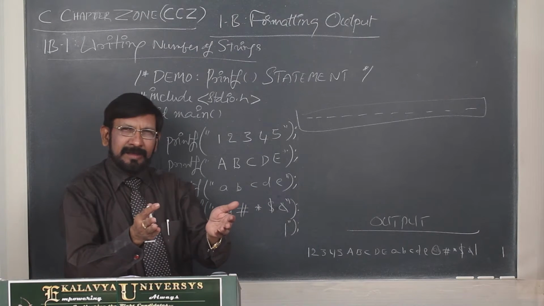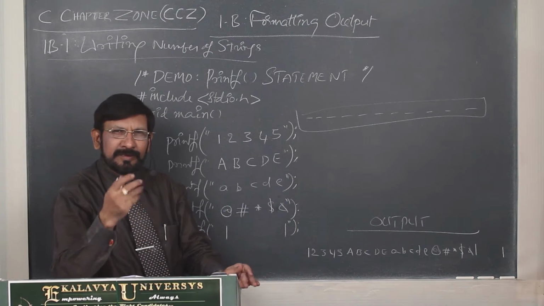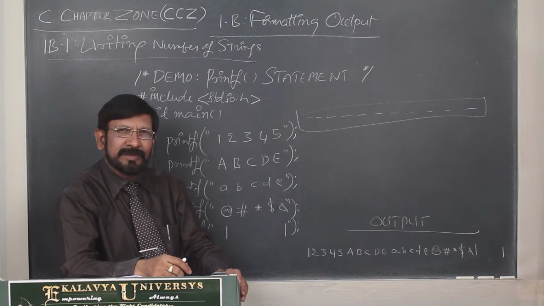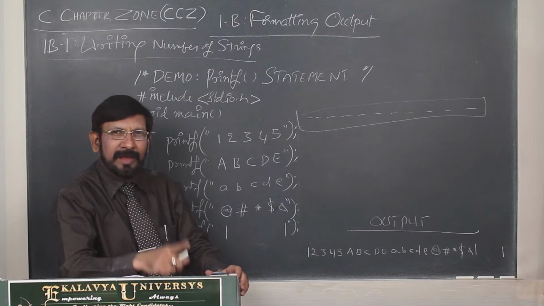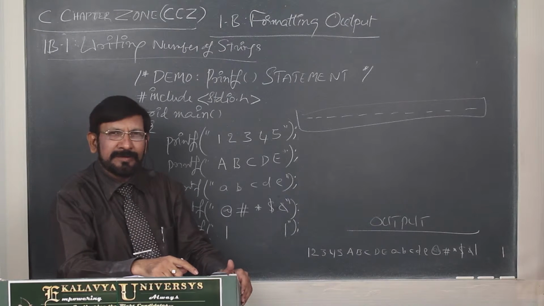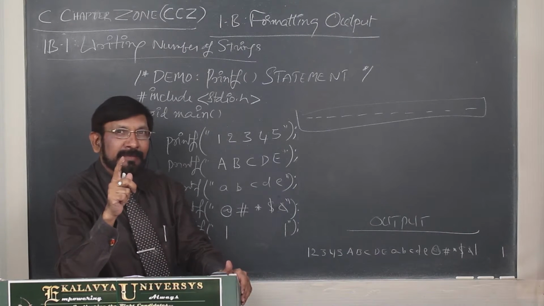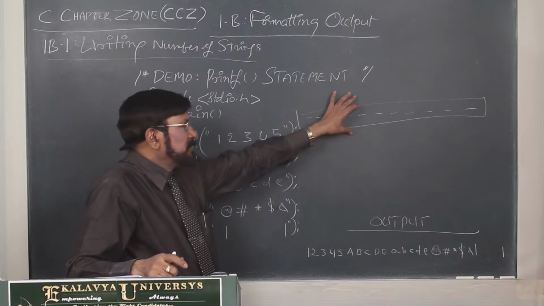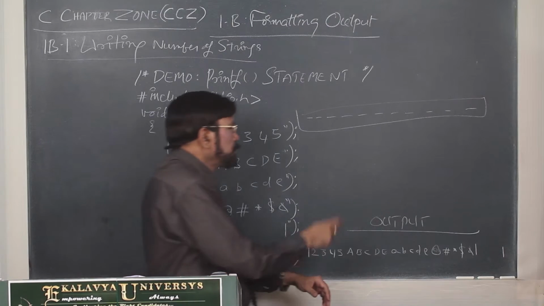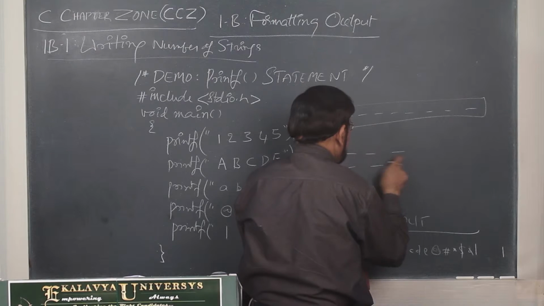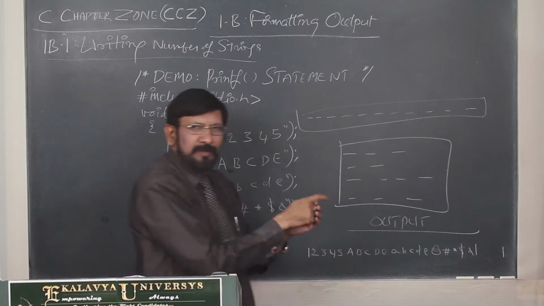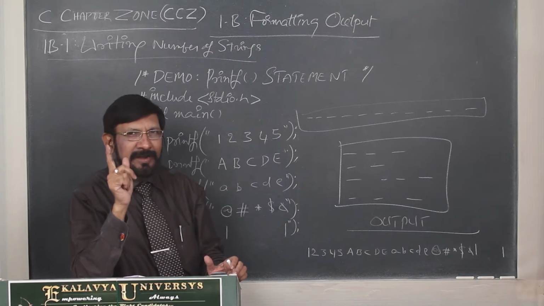It is like I have to serve half a dozen items in your dinner. I just dumped all 6 items on a plate and gave it to you. Will you be happy? I served all 6 items, but I just dumped them on your plate. You will never be happy. Why? Those are not formatted. Here also it is not formatted. That's why you are not happy. So for formation purposes, it should be done like this, in some format. Then it is formatted output. Now you will be satisfied. Am I right or not?